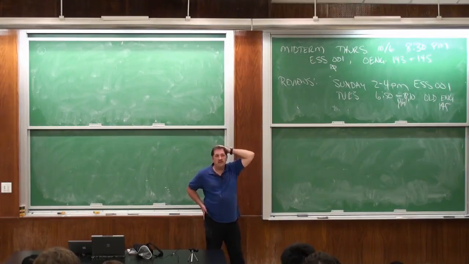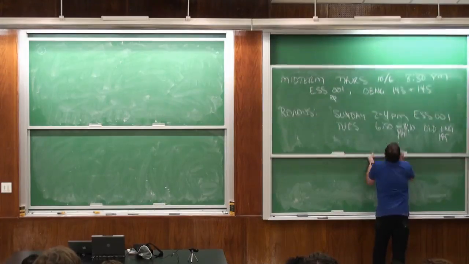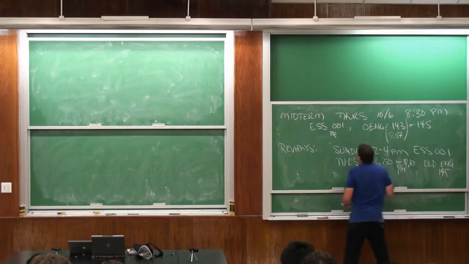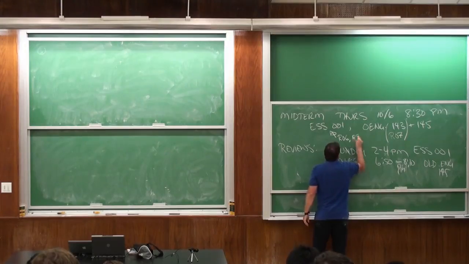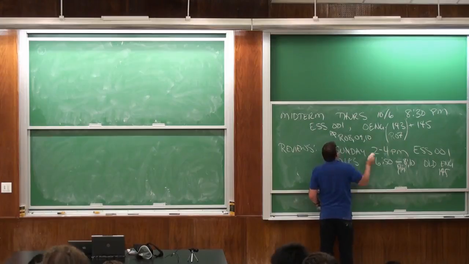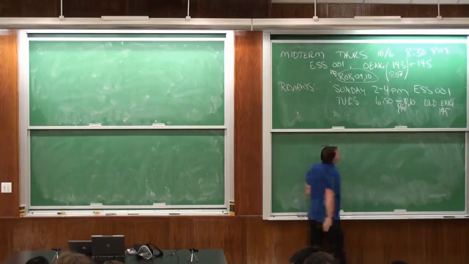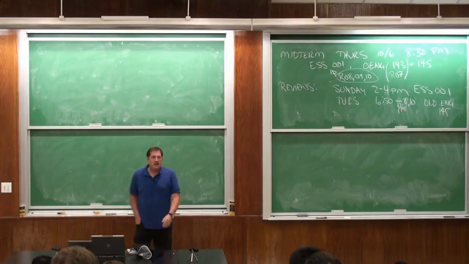Recitation 7 is in this room, and 6, 8, no, there is no 6. 8, 9, and 10 are in ESS only. And then all the other ones are, if you're in the other lecture, well, look on the webpage to see.